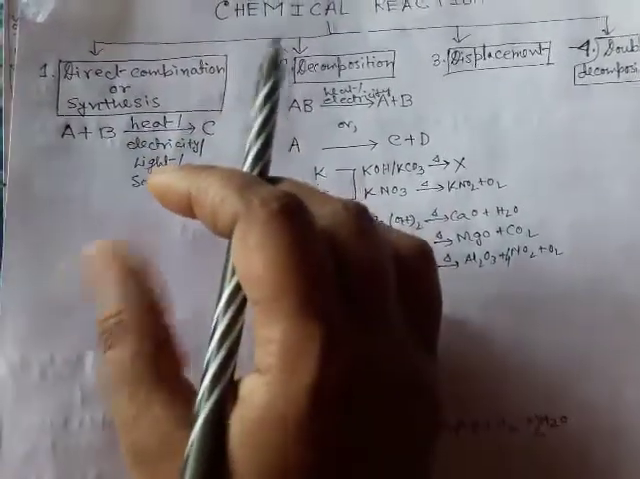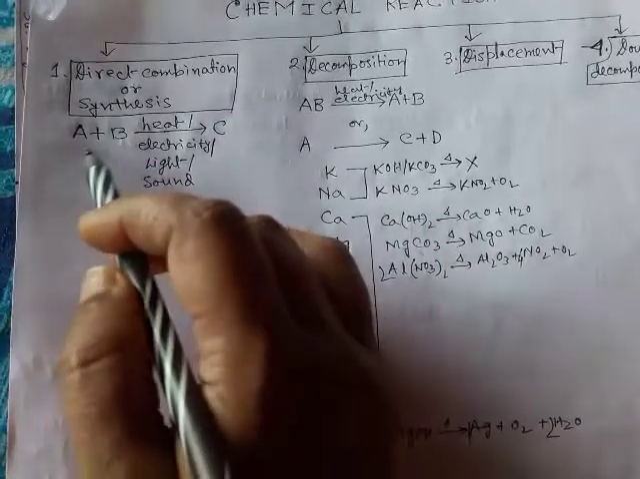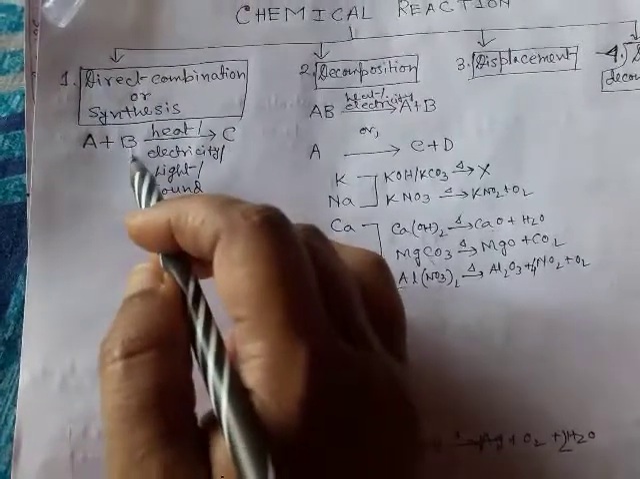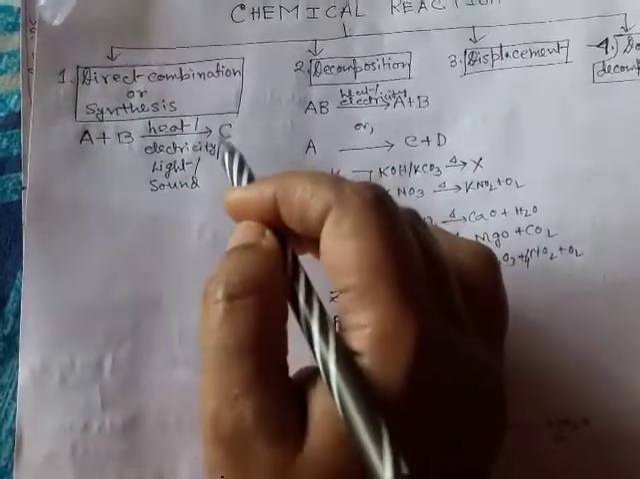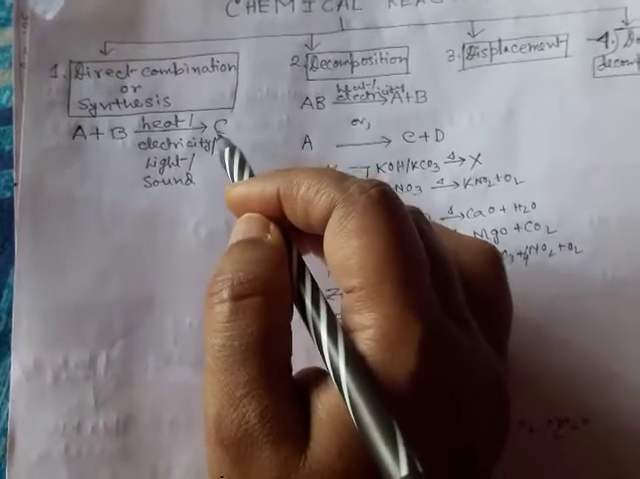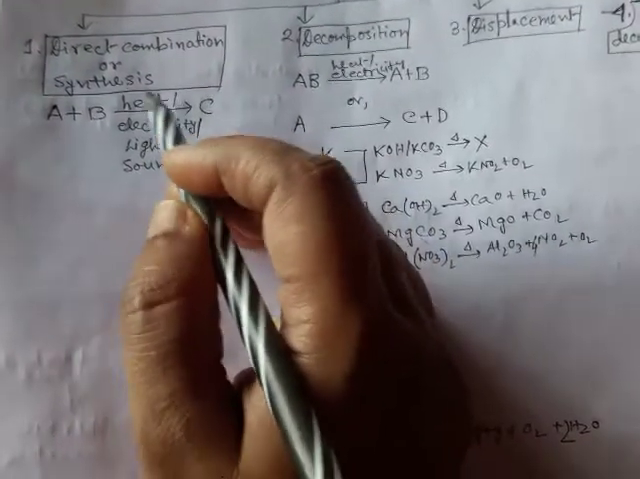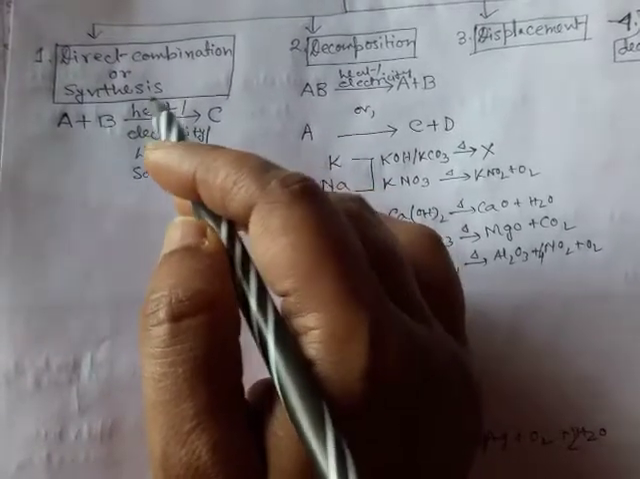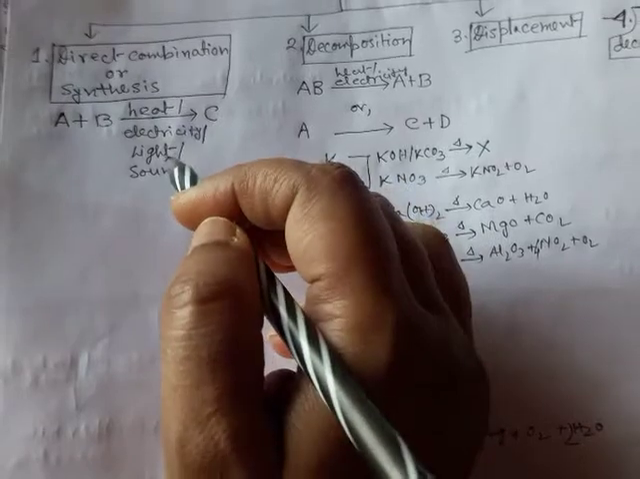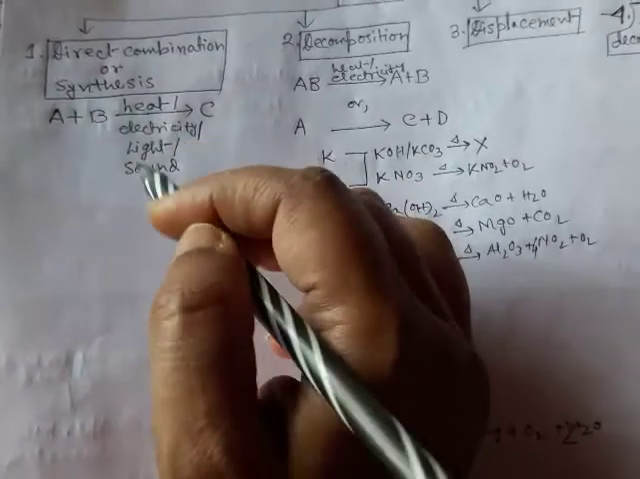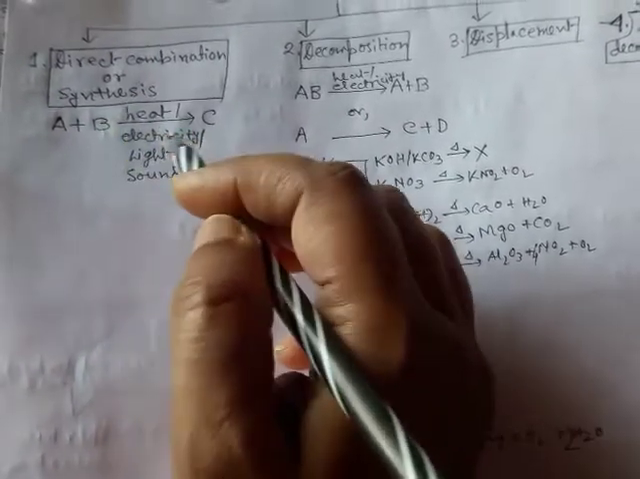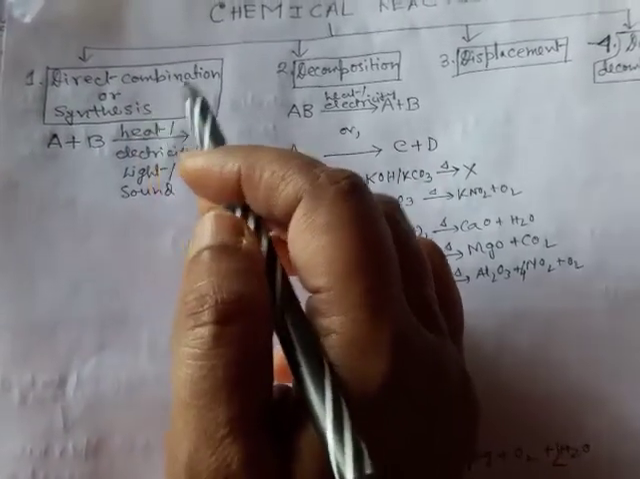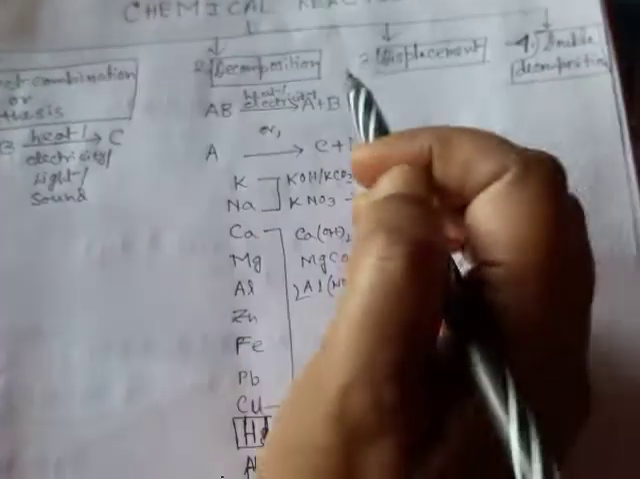In this type of reaction, two reactants react with each other. For example, A and B react with each other to form a new compound, that is C. So C is here the product. This reaction may take place in presence of heat, electricity, light or sound. So some kind of energy is required for this kind of reaction. This is also called a synthesis reaction. We have already discussed this type of reaction.